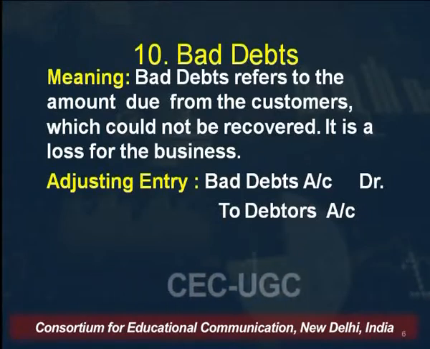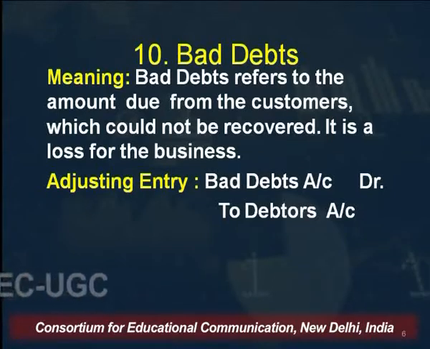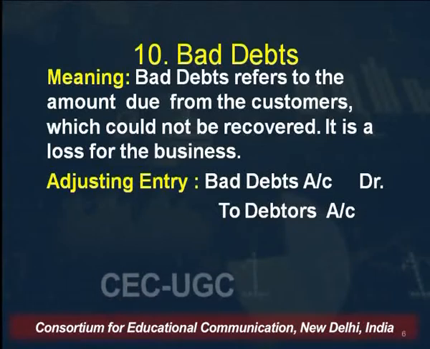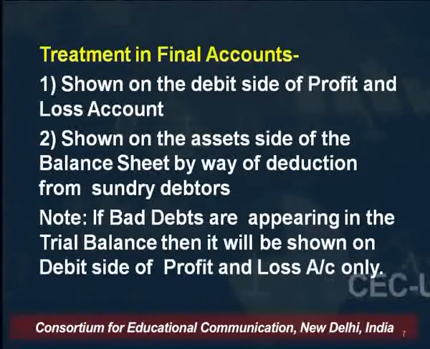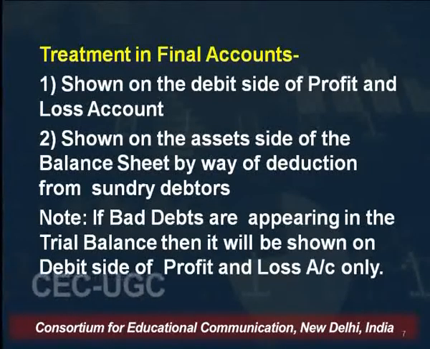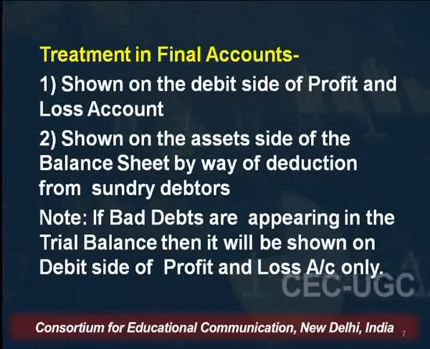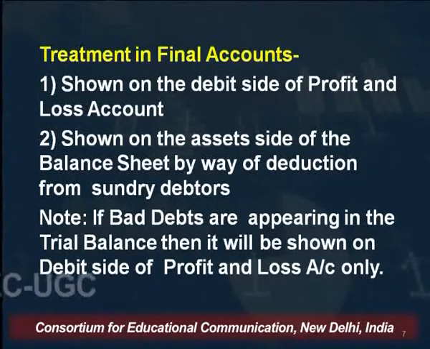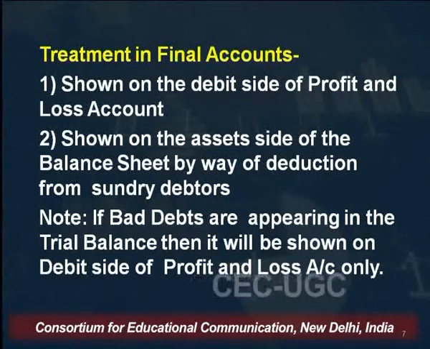To debtors: a debtor generally has a debit balance, but because of the bad debts, the value of the debtors is reduced. So in this case, debtors are credited. Now the treatment of bad debts in the final accounts. Any adjustment which is given outside of the trial balance will have a dual effect. That means it will be shown at two places: one in the income statement, that is the trading and profit and loss account, and one in the balance sheet.